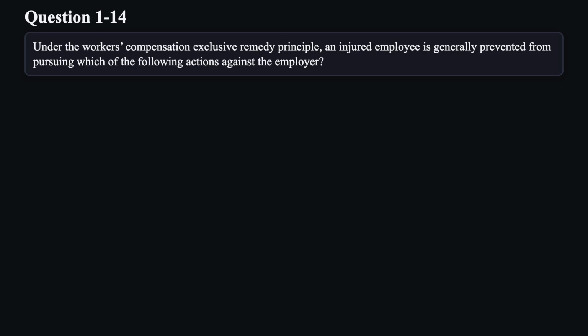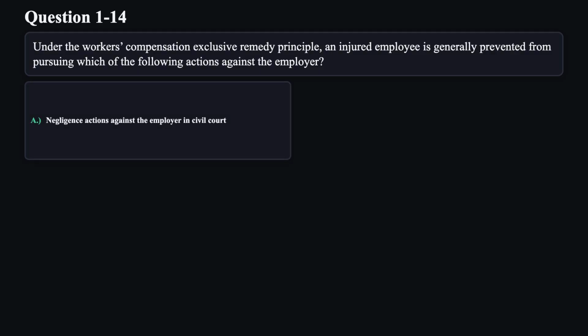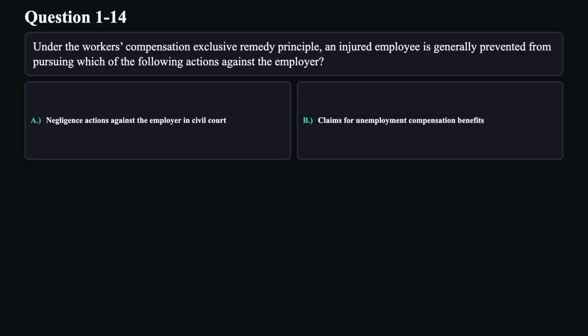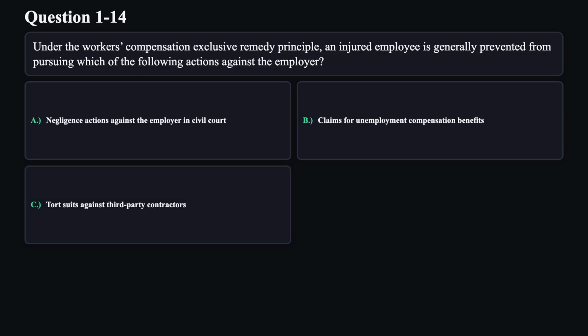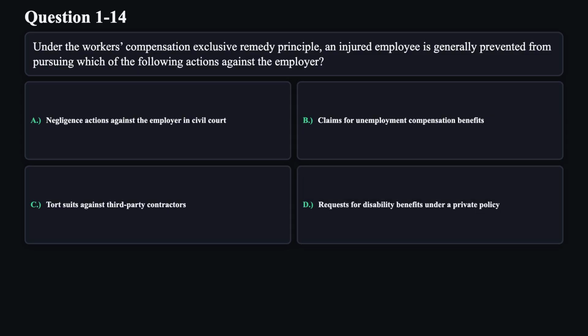Question 14. Under the workers' compensation exclusive remedy principle, an injured employee is generally prevented from pursuing which of the following actions against the employer? A. Negligence actions against the employer in civil court. B. Claims for unemployment compensation benefits. C. Tort suits against third-party contractors. D. Requests for disability benefits under a private policy.